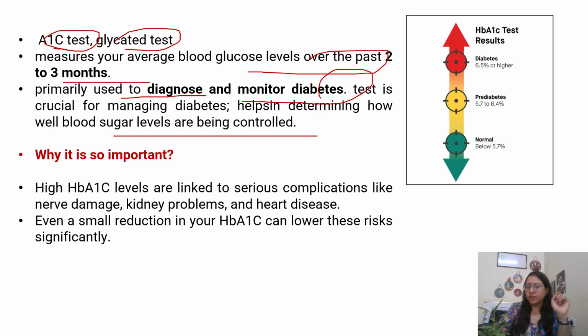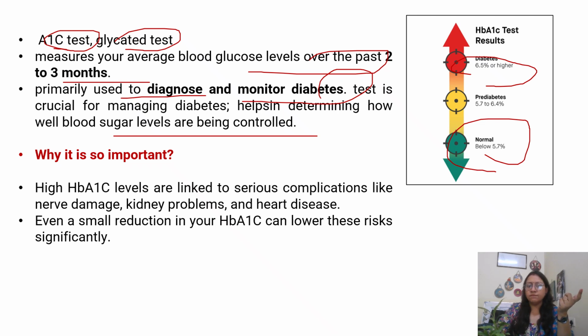So this is just a value. The normal value comes as a numeric percentage. There's no unit in it, it's a percentage. If your HbA1c report comes at less than 5.7, it is normal. If it is between 5.7% to 6.4%, you are in the pre-diabetic range. It's an alarming sign, and you should modify your lifestyle and your diet. If it is more than 6.5, it is higher, and you are in a diabetic range.